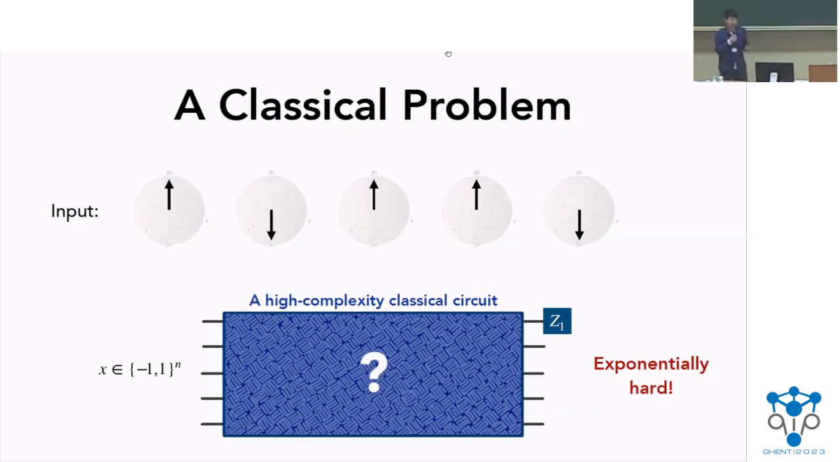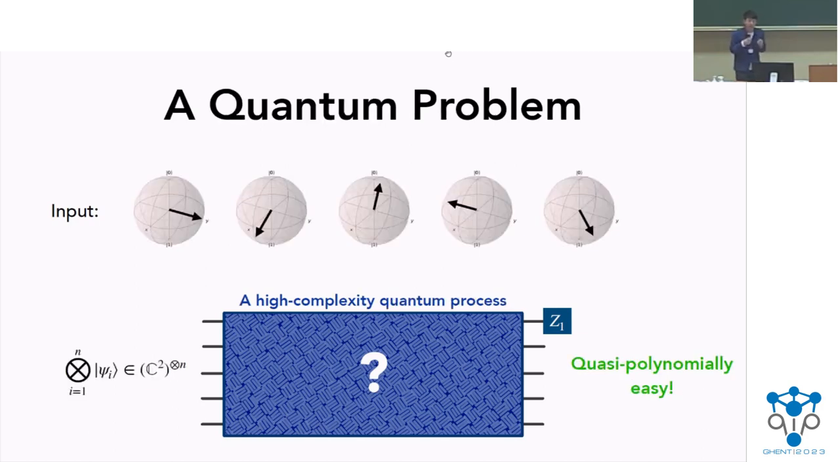So now what we have seen is that for the classical problem, this is exponentially hard, but somehow, quite surprisingly, in the quantum problem, it becomes quasi-polynomially easy.